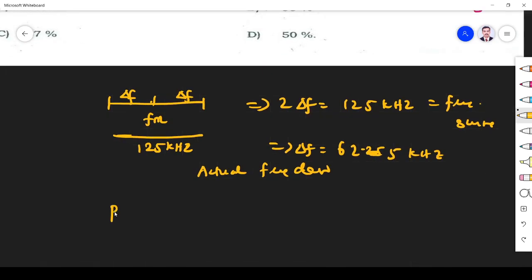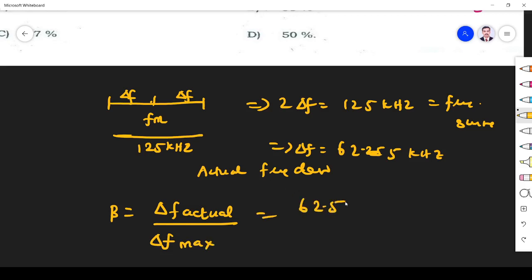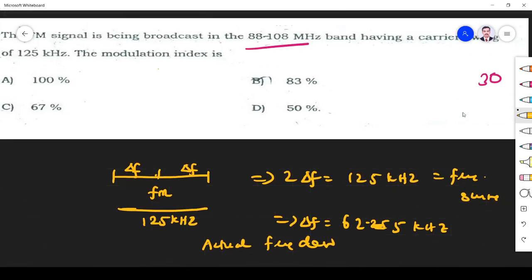Modulation index beta for FM is del f actual divided by del f maximum. Del f actual is what we found, that is 62.5. Del f maximum is 75 kilohertz always, the standard value, right? So 62.5 divided by 75 is 83%. So the answer is option B.